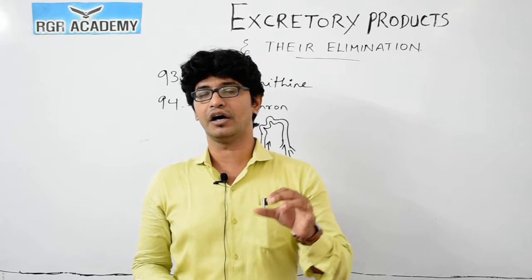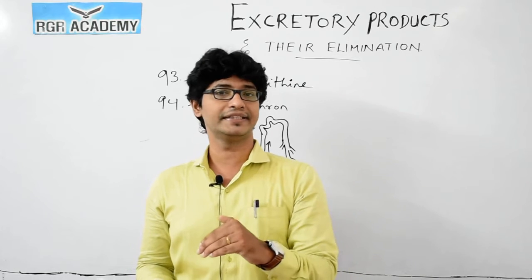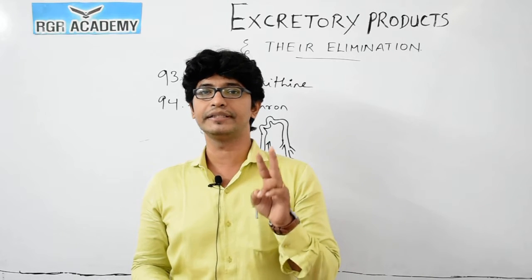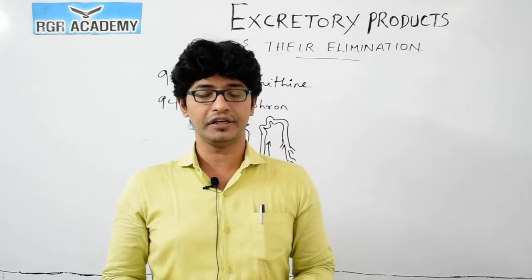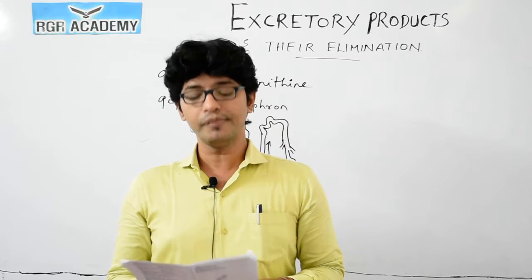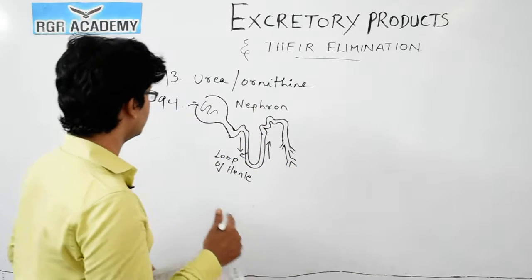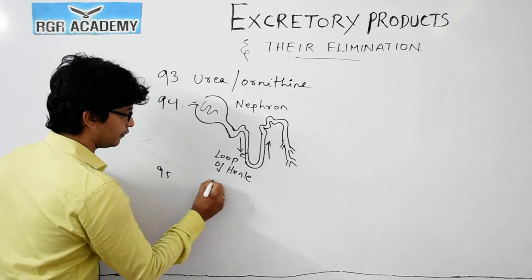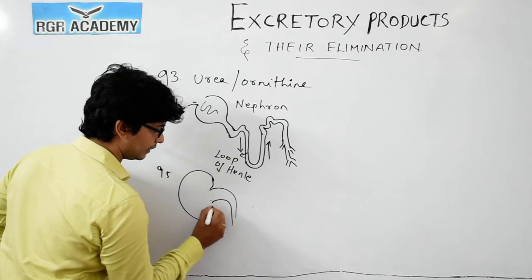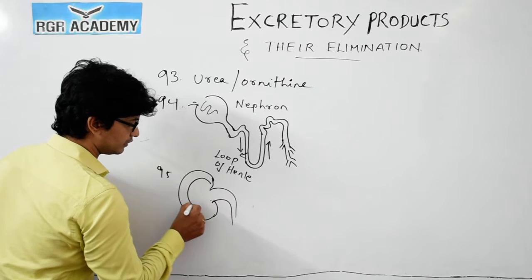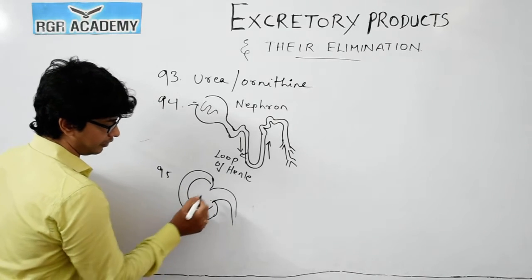Based on the position, the size of the loop of Henle and how it penetrates inside the medulla, this classification is made for the nephrons, juxtamedullary and cortical. But in this question, the Bowman's capsule is found in, if you look at the structure of the kidney, there is a renal pelvis that you could see. This outermost part is what we call the cortex region. This is the cortex part, and the inner part we call the medulla.